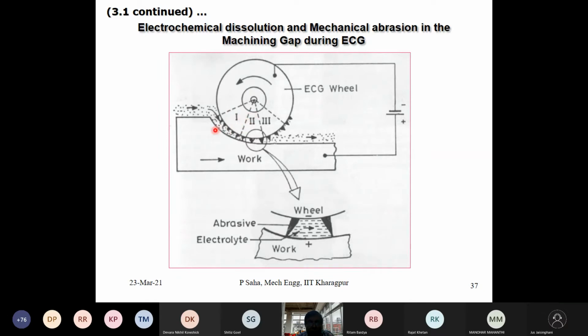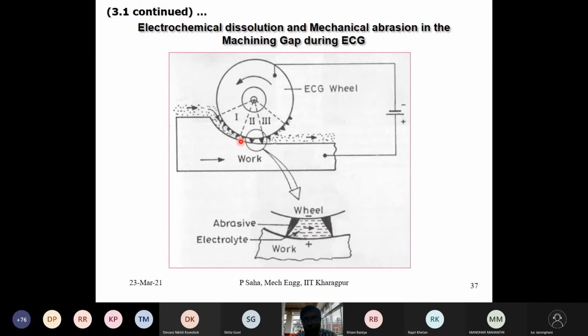So in phase 1 it is a pure electrochemical action. In phase 2, is it pure grinding action? I said mostly it is grinding, but look at this bottom: there will be some electrolyte trapped between these two grits. This wheel is negatively charged and this workpiece is positively charged, so in between, because of the close proximity, some ECM action will take place.